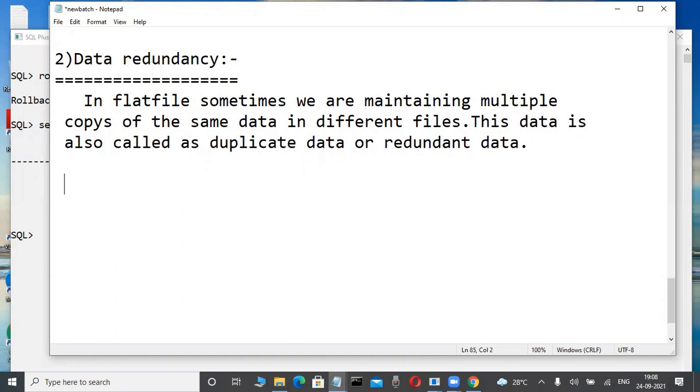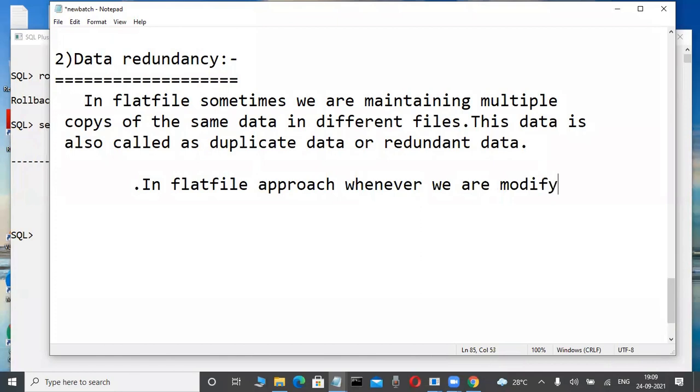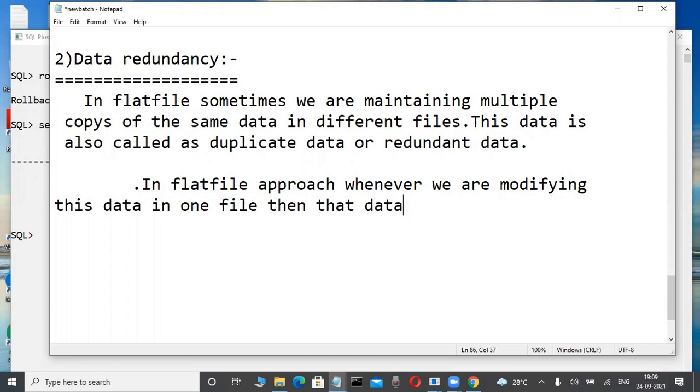Next, write it. In the flat file approach, whenever we are modifying this duplicate data in one file, then the data is never affected in another file.